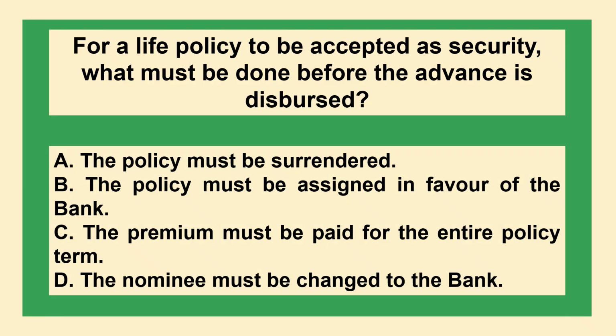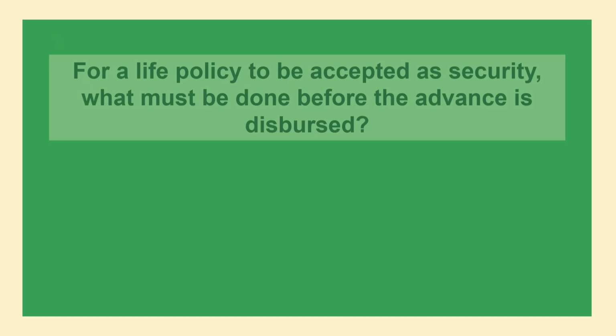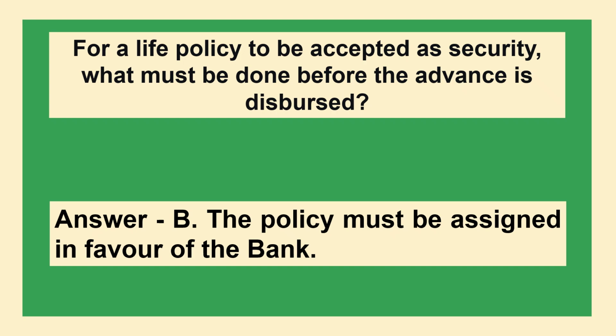The next question is, for a life policy to be accepted as security, what must be done before the advance is disbursed? Option A, the policy must be surrendered. Option B, the policy must be assigned in favor of the bank. Option C, the premium must be paid for the entire policy term. Option D, the nominee must be changed to the bank. The correct answer is option B, the policy must be assigned in favor of the bank.